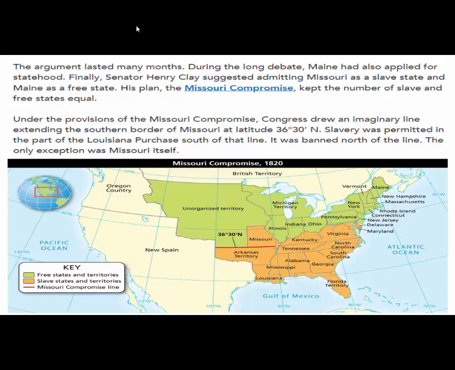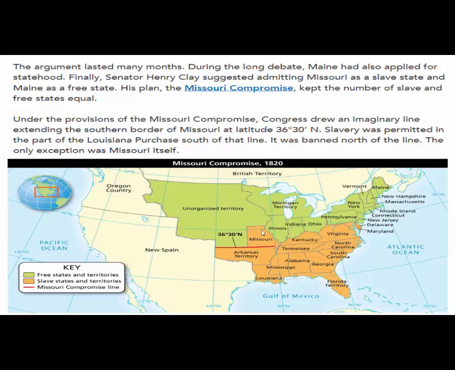Under the provisions of the Missouri Compromise, Congress drew an imaginary line extending the southern border of Missouri at latitude 36°30' north. Slavery was permitted in the part of the Louisiana Purchase south of that line. It was banned north of the line. The only exception was Missouri itself.